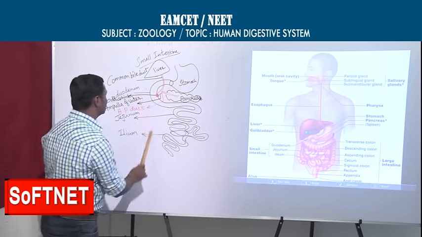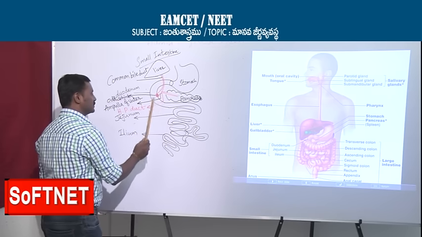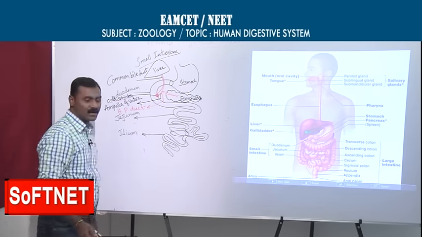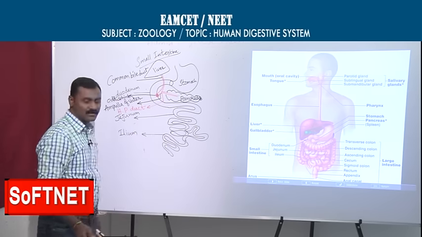Bile juice, pancreatic juice and intestinal juice all together will convert the acidic food into alkaline food. So here it is all about alkaline medium, and this is all about acidic medium, right?